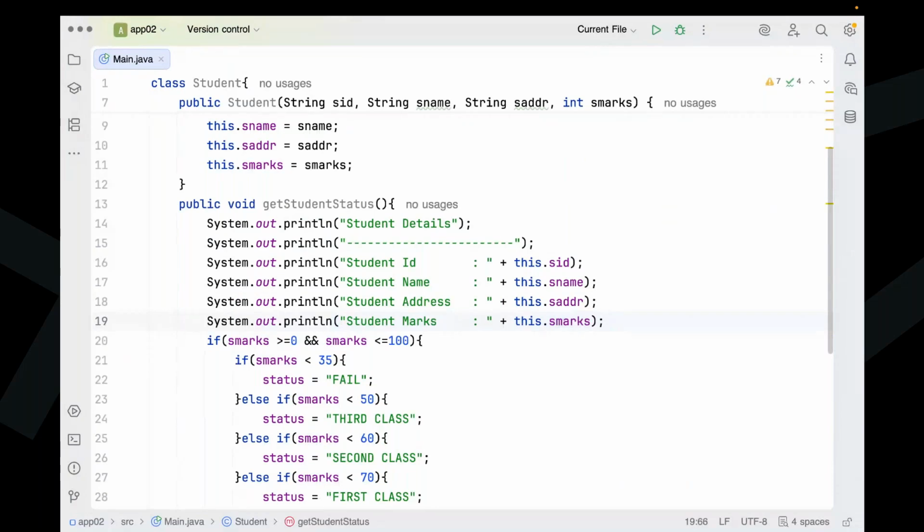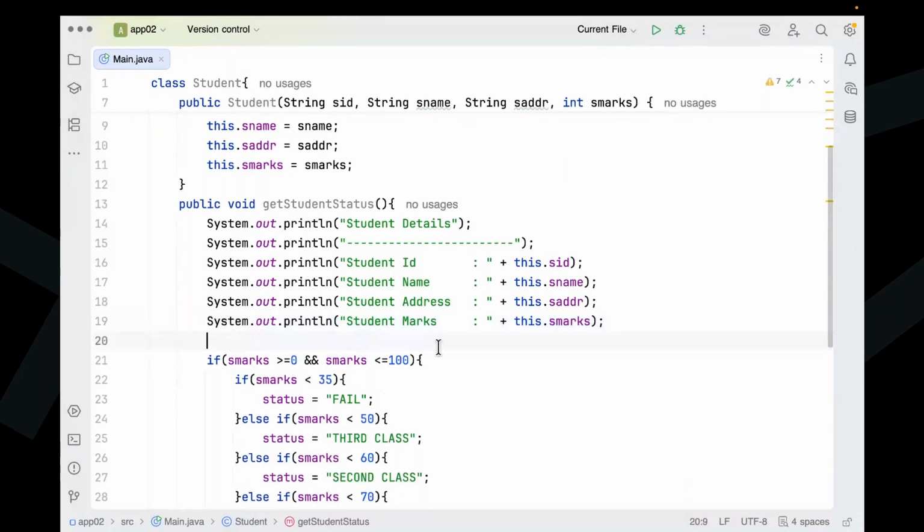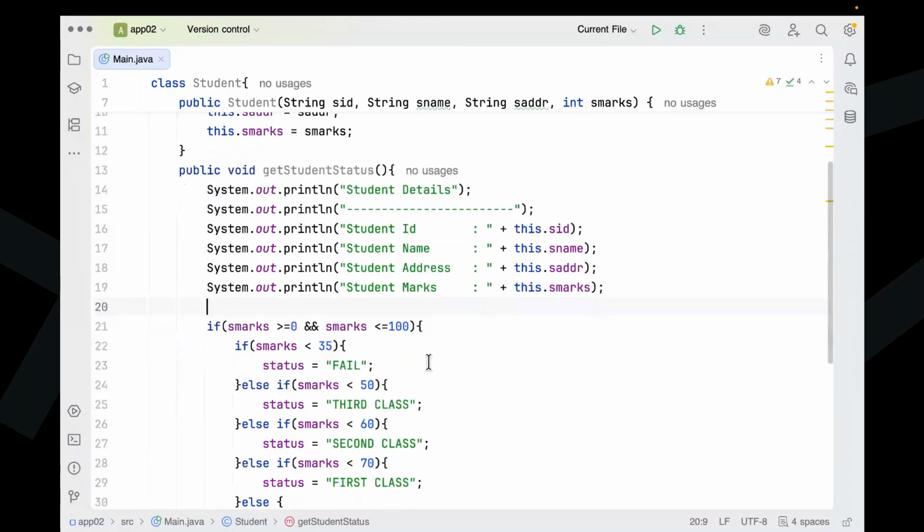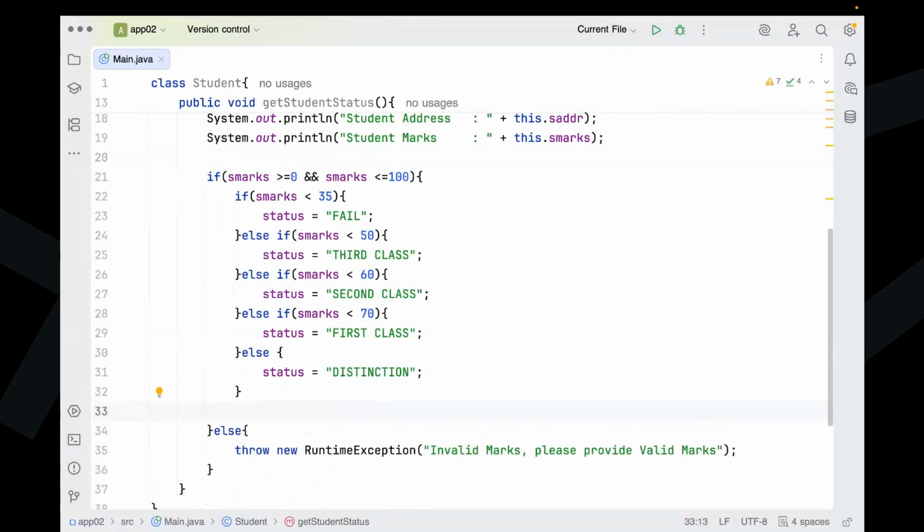Then after that, the student status here, I have to prepare. To display the student status here, I'm going to take it here. Now after getting this status value, I'm going to take System.out.println, student status colon status. The status value here we are providing. Okay, the logic here is given.